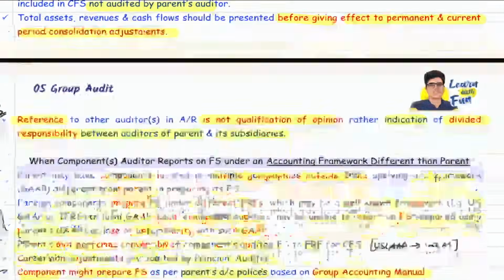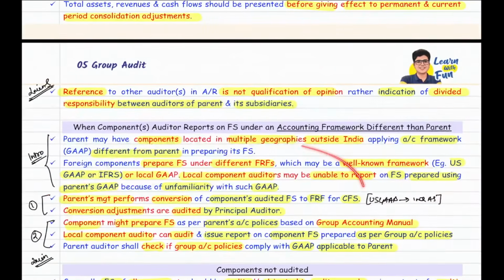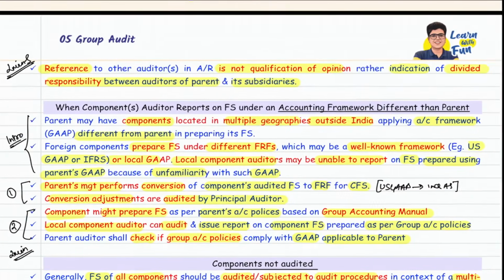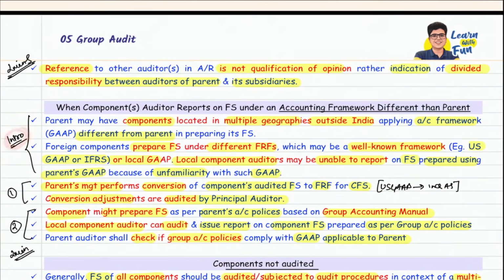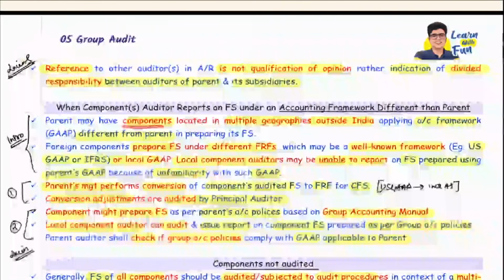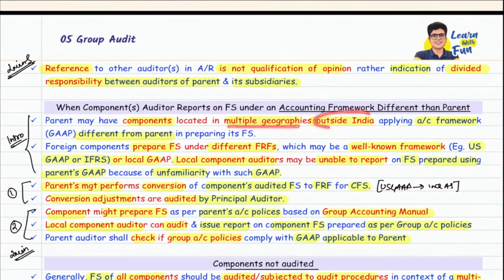Please come to your notes. Sir, this whole thing we covered by the chart? Yes. See, first of all, the introduction part. Parents may have components located in multiple geographies outside India, applying an accounting framework different from the parent. Foreign components prepare the financial statement under a different FRF, which can be well known like US GAAP or IFRS, or it can be a local GAAP. Local component auditors are not able to report on financial statements prepared using the parent's GAAP because of unfamiliarity with that GAAP. So you just understand that the GAAP is different.